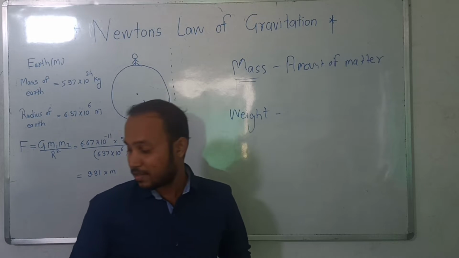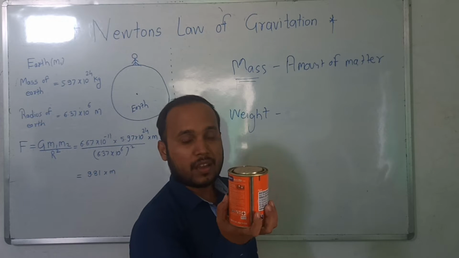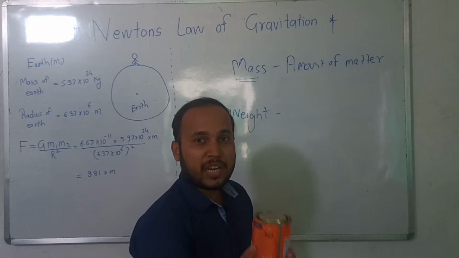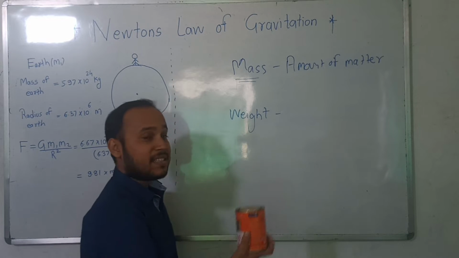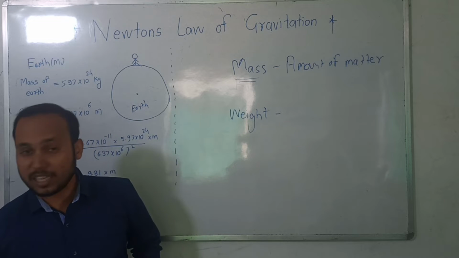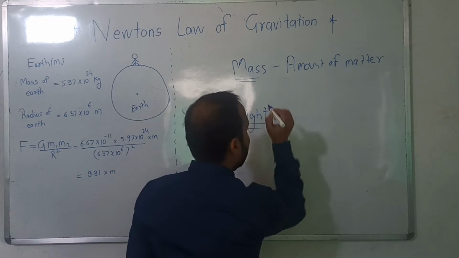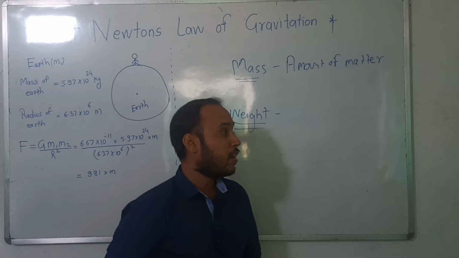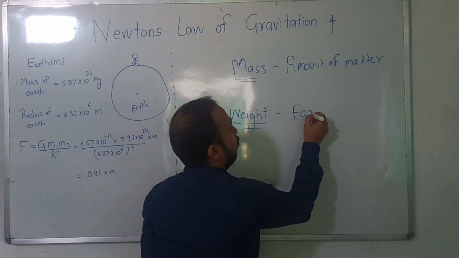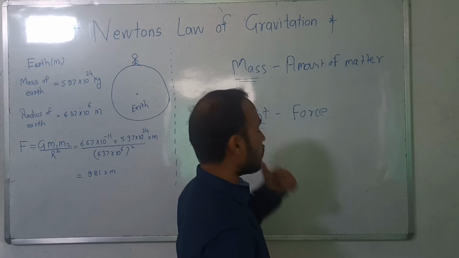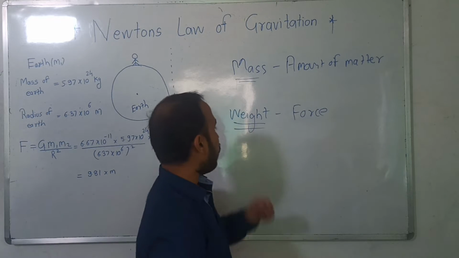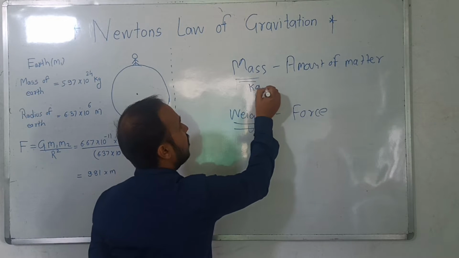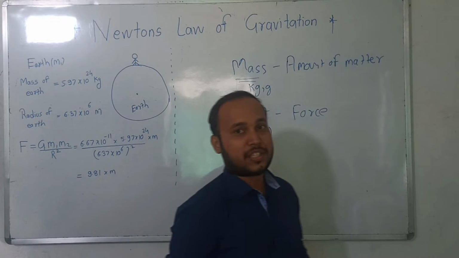Okay, next. Now same example, this paint box is applying some force on my hand. You can feel some pressure, there is some force which is applied. That is nothing but the weight of the paint box. I hope now you are getting a slight idea about mass and weight. So weight is nothing but the force. There is some force and that is known as weight. As this is a force, weight is measured in Newton and mass is measured in kgs or gram, but the SI unit is kg.